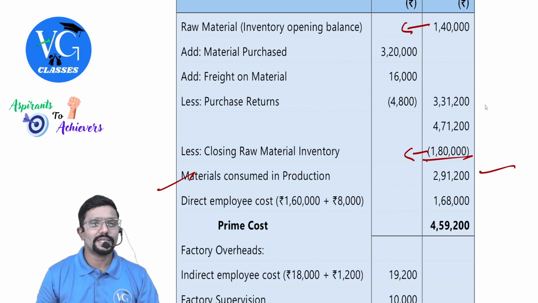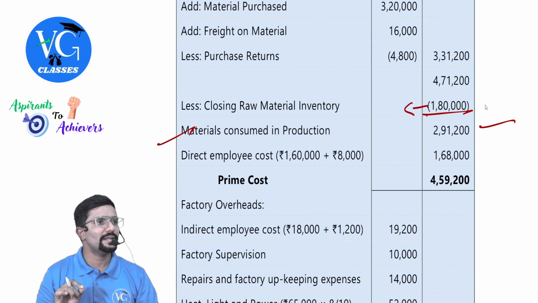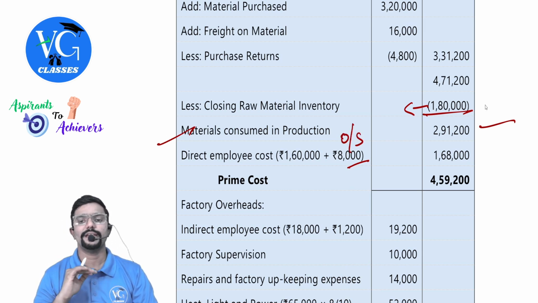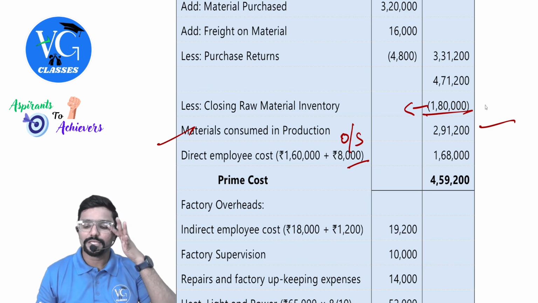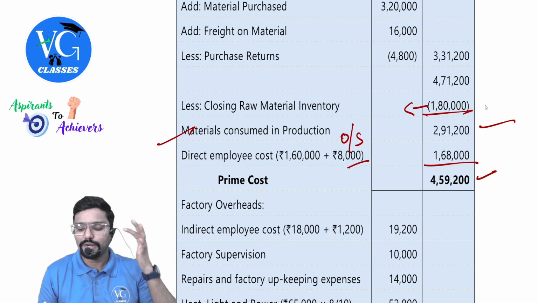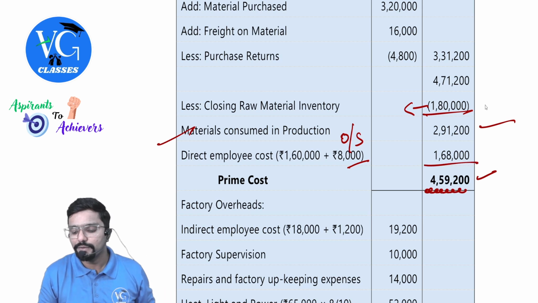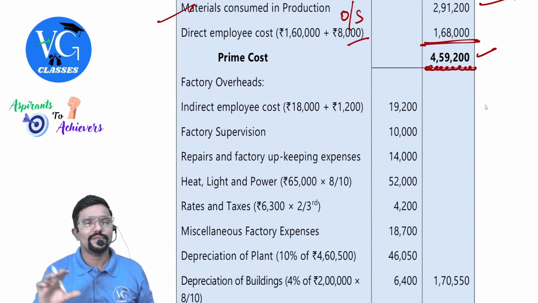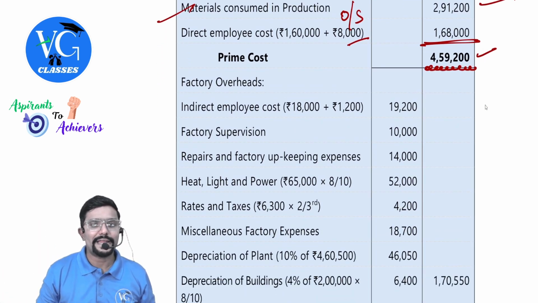Direct employee cost. 1,60,000 is given in trial balance plus outstanding is how much? 8,000. So this is outstanding, not opening stock. So we'll get prime cost 4,59,200. Don't close here because it will continue. It should be closed here to total. Or keep the amount column open because we will keep on adding.